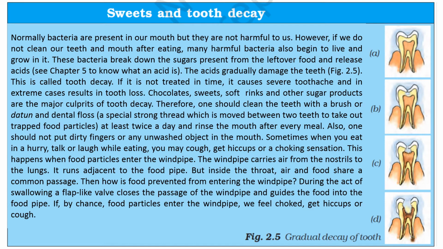Chocolates, sweets, soft drinks and other sugar products are the major culprits of tooth decay. Therefore, one should clean the teeth with a brush or datoon and dental floss, a special strong thread which is moved between two teeth to take out trapped food particles, at least twice a day, and rinse the mouth after every meal. Also, one should not put dirty fingers or any unwashed object in the mouth.